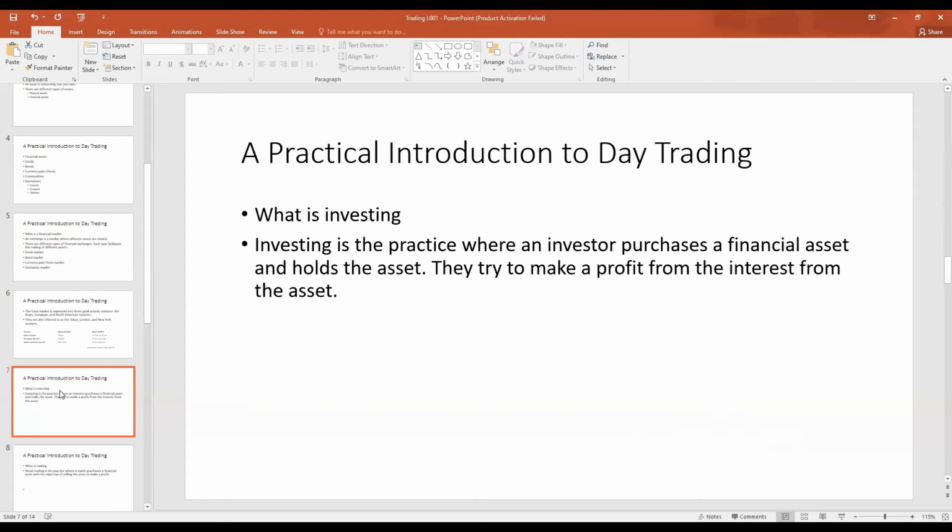The type of asset that an investor will trade will be stocks or bonds, in the sense that they buy the asset, they hold the asset, and they try to make a profit from the interest paid by the asset. In the case of the stock, the interest paid by the stock is called dividends. In the case of bonds, the interest paid by the bonds is called a coupon. An investor holds the asset over a long period of time, and they try to make a profit over that long period of time from the interest.